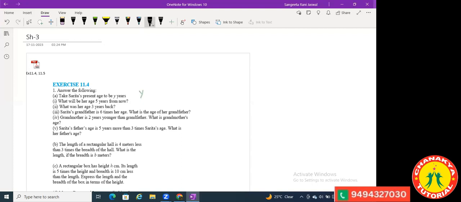Now suppose, Shivani, your age is 10 years now. Just suppose your age is 10 years now. What will be your age after 5 years? 15. So the same thing here. If Sarita's age is y years, what will be her age after 5 years? Yes, y plus 5.